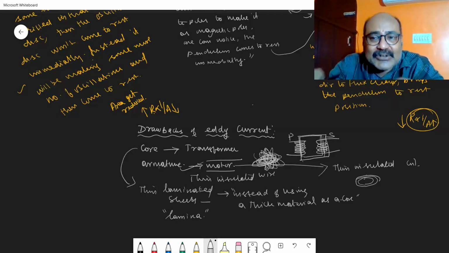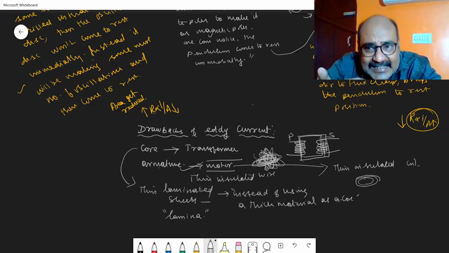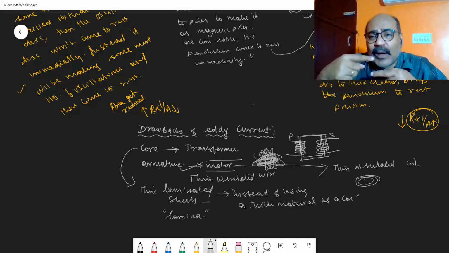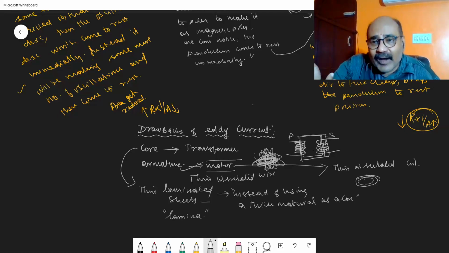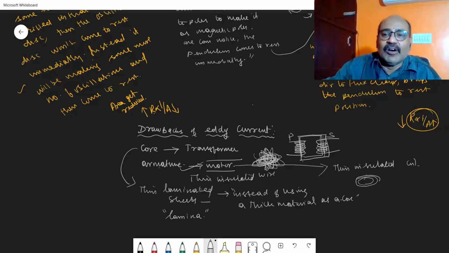So the loss due to eddy currents can be minimized, both in transformers and in an electric motor, by making the core from thin sheets of material called lamina instead of a thick block, and by using a thin insulated wire for winding rather than a thick wire. By this method, we can reduce or minimize the loss of energy due to eddy currents. This is considered to be the drawback of eddy currents.